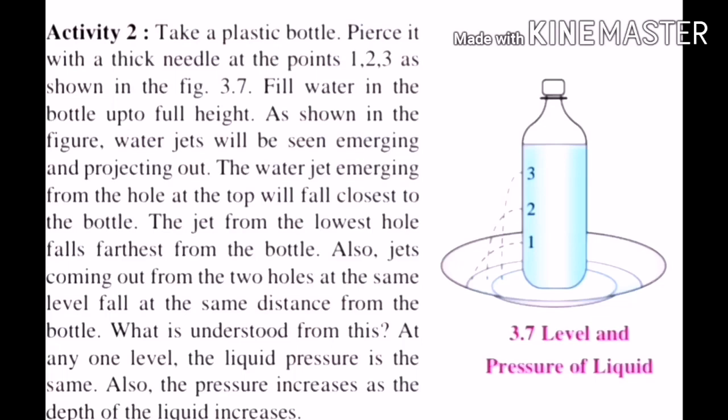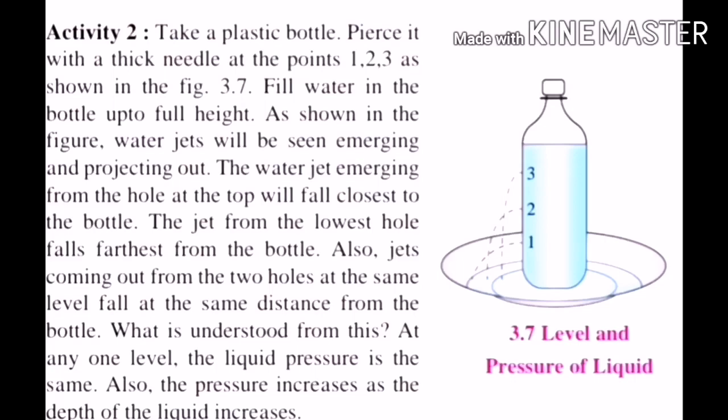Take another similar bottle filled with water, and take a thick needle to pierce it at the same points 1, 2, 3, as you can see in this figure. Now students, when you pierce the bottle with a thick needle, what happens?